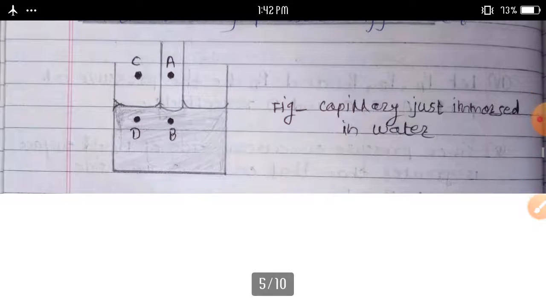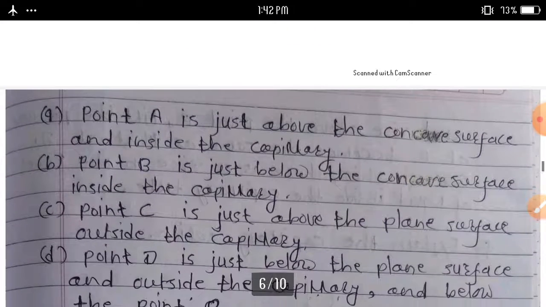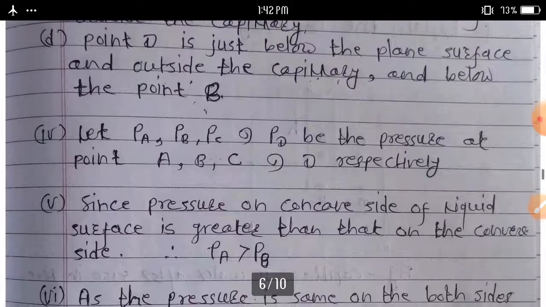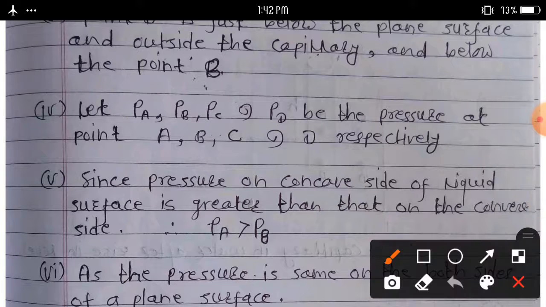Then let P_A, P_B, P_C, P_D be the pressures at points A, B, C and D respectively.